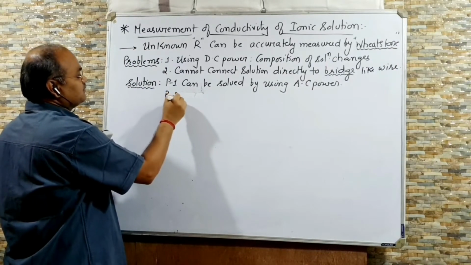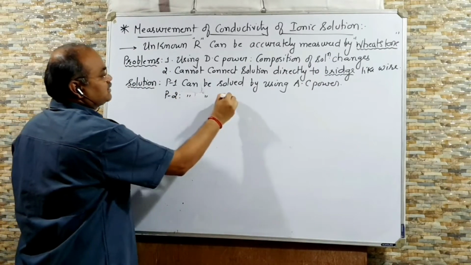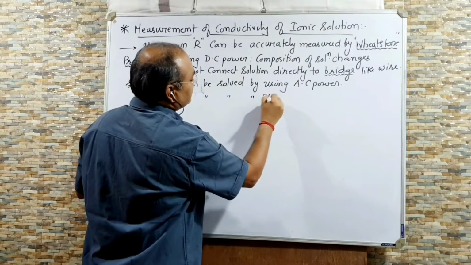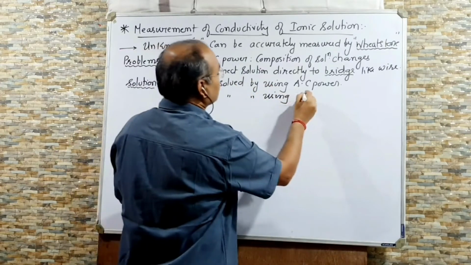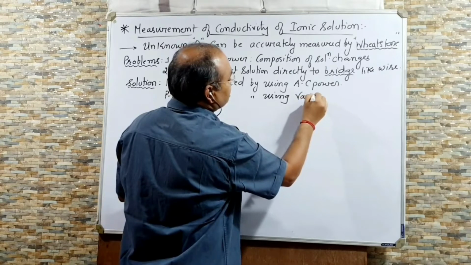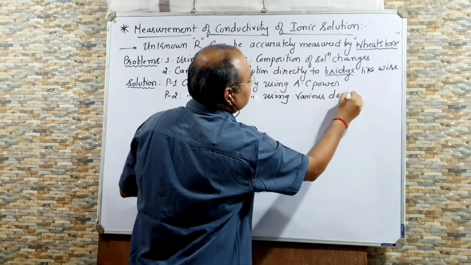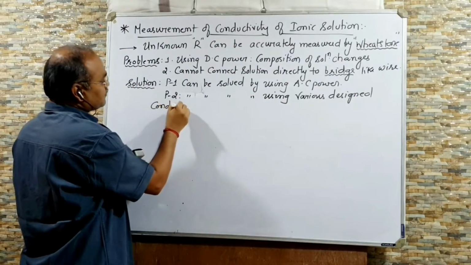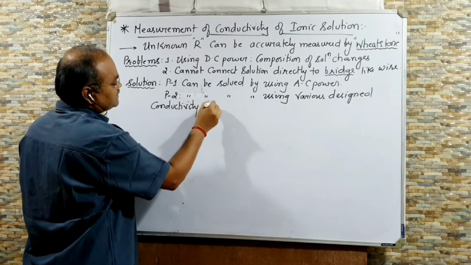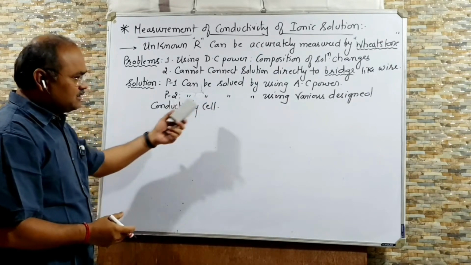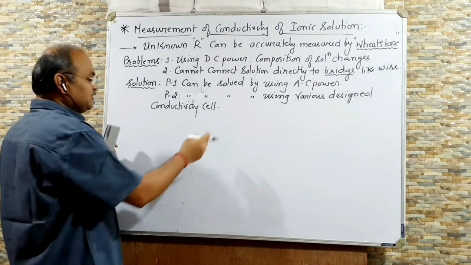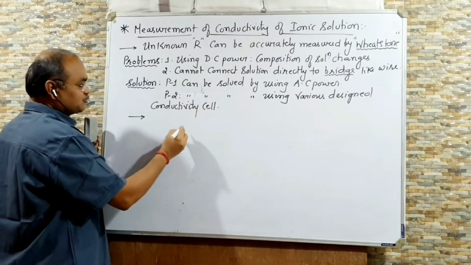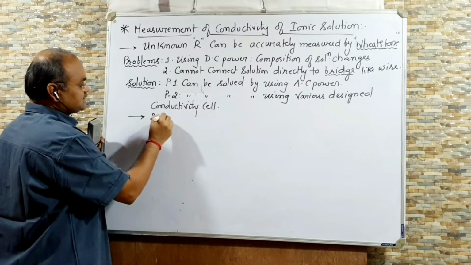And problem number 2 can be solved by using various designs of conductivity cell. Right? There are different types of conductivity cell available, but we have to study two. Two conductivity cells are given in our textbook, so we will study two conductivity cells.